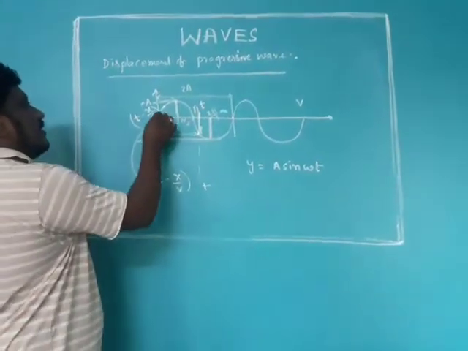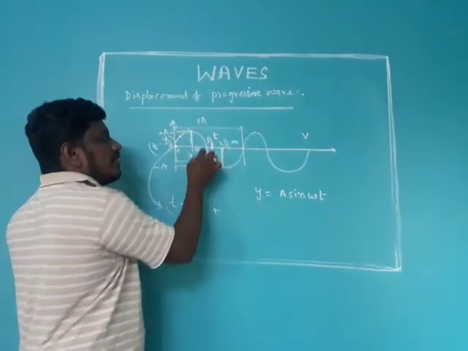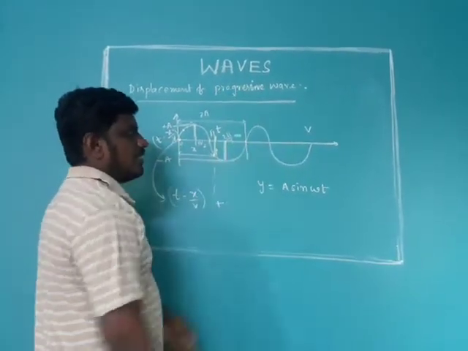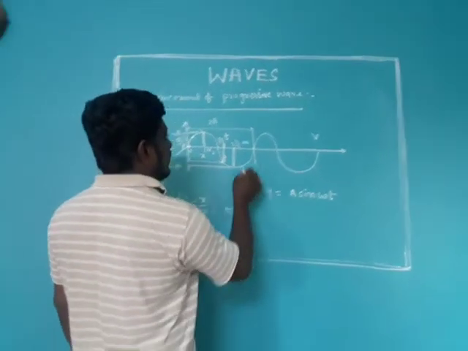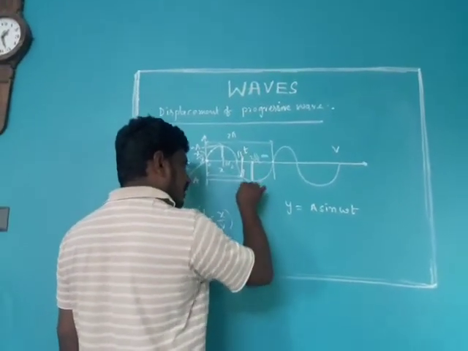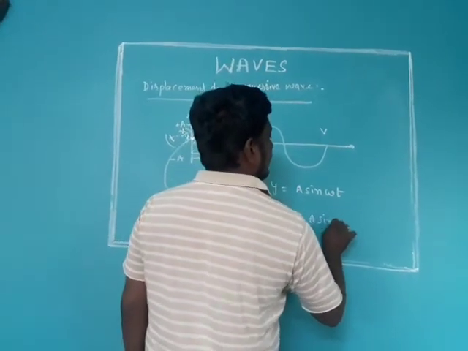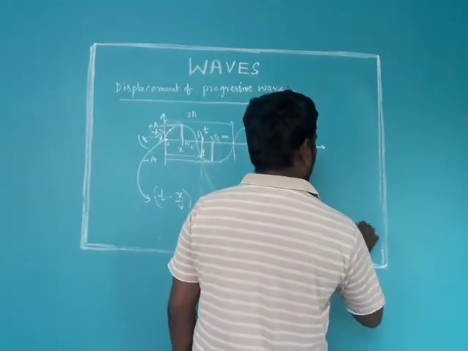Suppose we take this particle, here the time is t minus x by v. Here the time is t. Whatever the time may be, all the particles are making the same simple harmonic motion. So we can write this particle's displacement as y is equal to a sine omega, and we can replace t with t minus x by v.